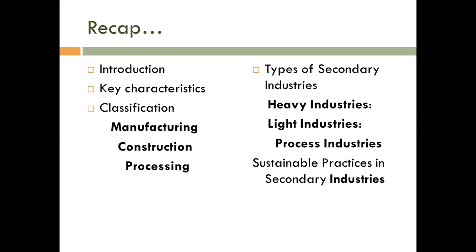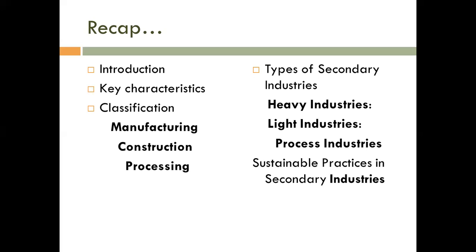Then we saw the key characteristics: manufacturing, processing. The classification of secondary industries is manufacturing, construction and processing, and the different types of secondary industries are heavy industry, light industry and process industry.